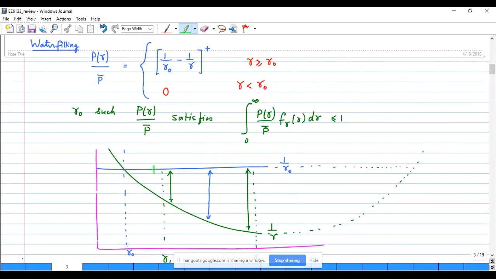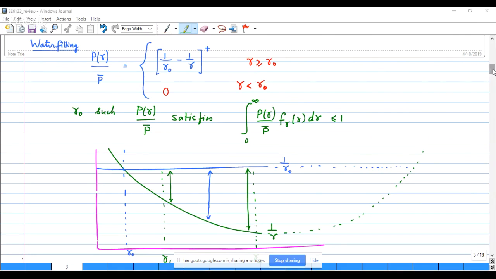If you have a reference value 1 over gamma naught, and you're looking at the reciprocal of the SNR, as you go to higher SNR values, that is, as you move to the right, higher SNR, 1 over gamma becomes smaller, and the height or the difference between the reference level and the 1 over gamma curve is the amount of power to be allocated. So in other words, this method suggests that for channels with good SNR, let us allocate more power. Channels with poorer SNR allocate less power, and those channels which are below a certain threshold, no power allocation. So this is called the water filling approach.